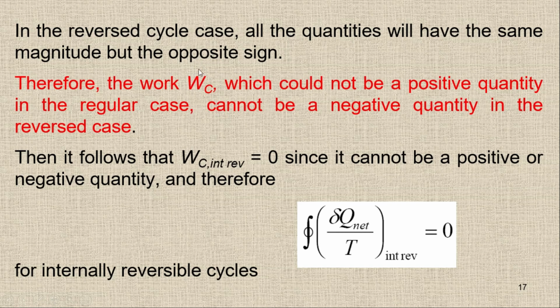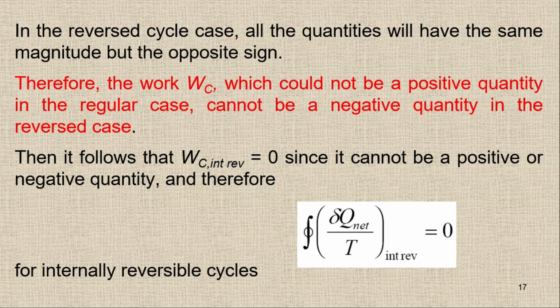But as we don't have the positive work, we cannot have the negative quantity in the reverse cycle either, because a positive WC is not possible. If a positive answer is not possible, then we cannot get a negative answer in the reverse cycle as well, because for any reverse cycle we get quantities having the same magnitude but the opposite sign, since it is going to reverse by itself.